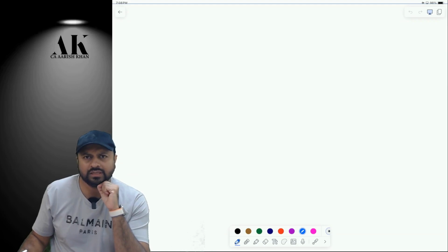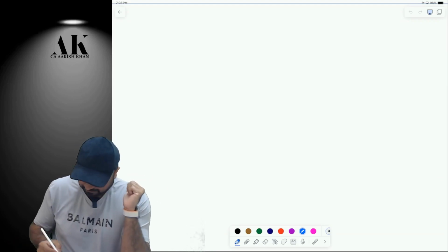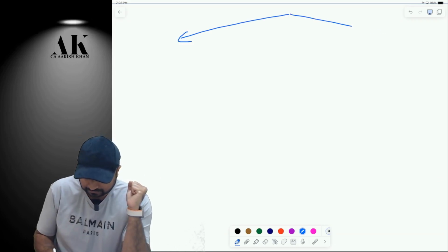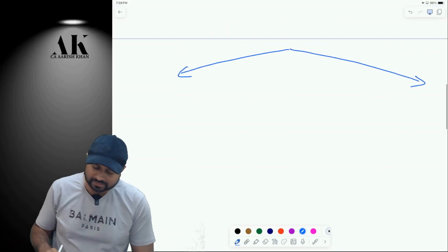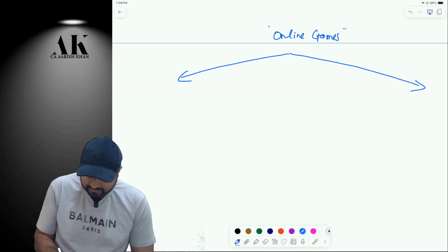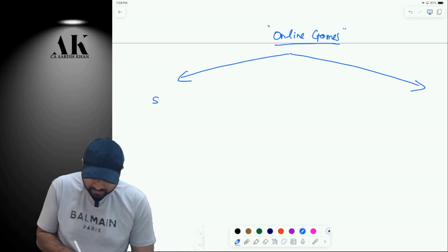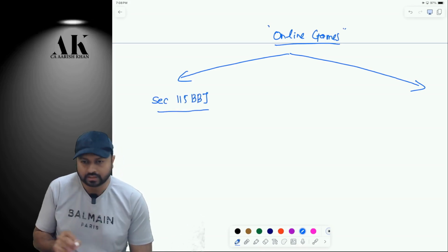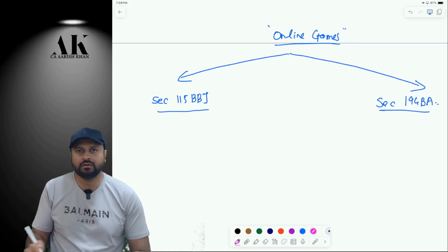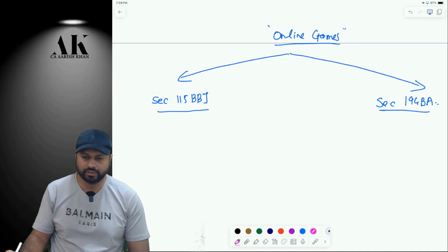Now, if you have done direct tax, then you might know that we have done two sections in class with respect to online games. Let me address those two sections first. Which two sections have we done, sir? Let me tell you. One is section 115BBJ and one is section 194BA. Sir, where will we find these sections in our book? I'll let you know. Okay.